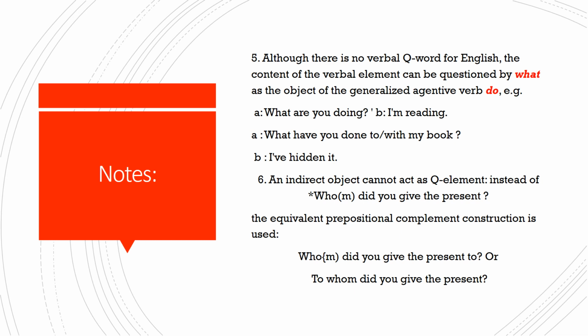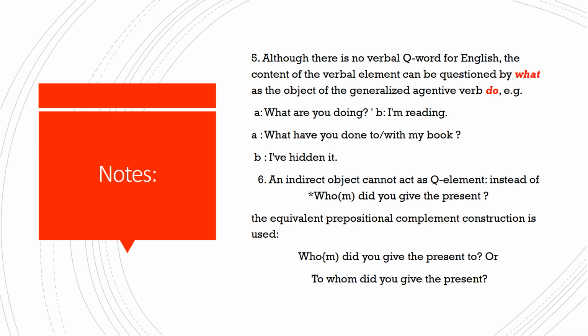So the question is, what are you doing? The answer, I'm reading. So here I am using what as the WH word in order to ask about the action, about the verb, and you see at the same time I am not specifying which verb because I don't know, I am asking. That's why I am using the general verb, which is do.